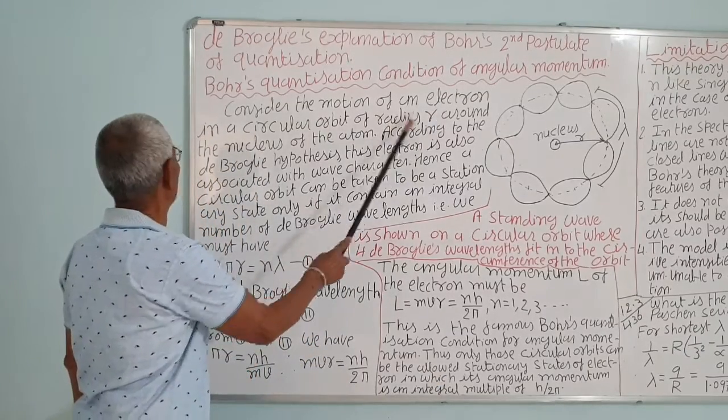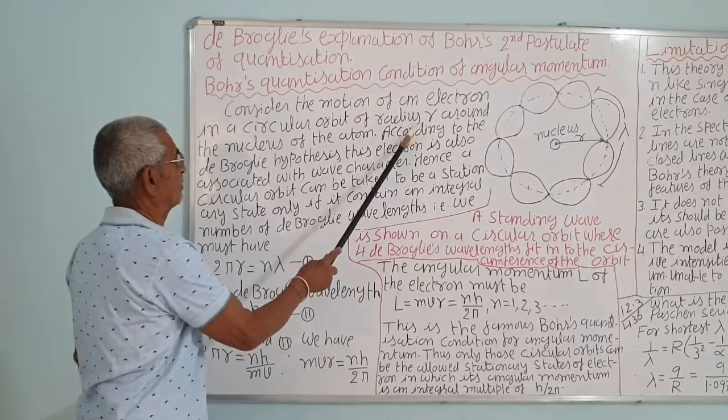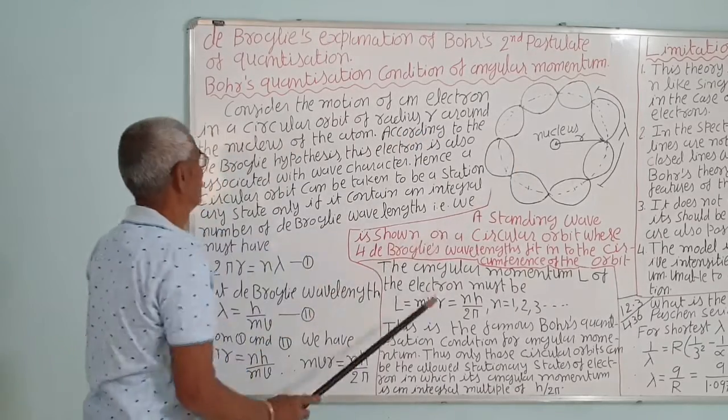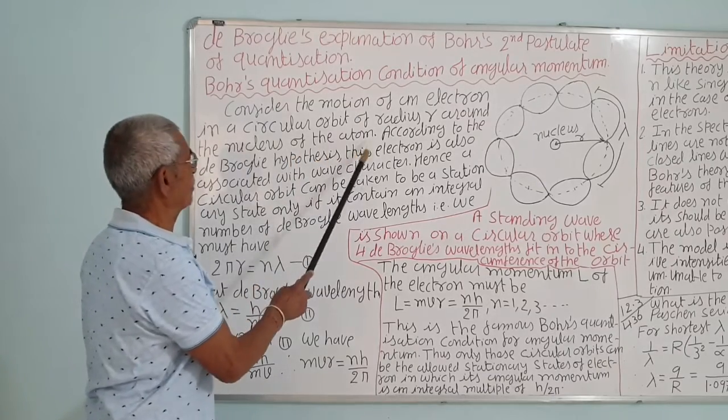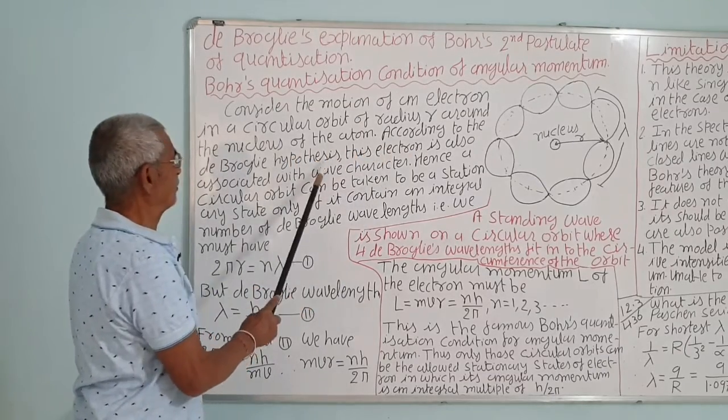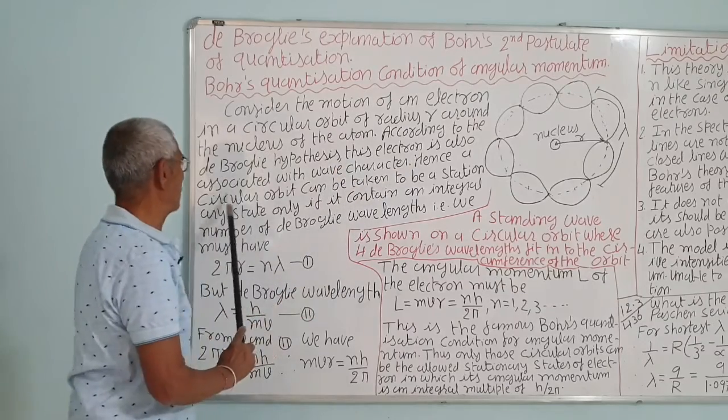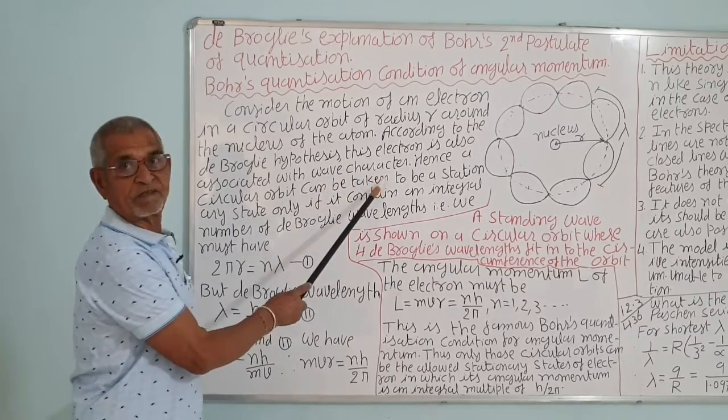Consider the motion of an electron in a circular orbit of radius r around the nucleus of the atom. According to the de Broglie hypothesis, this electron is also associated with a wave character.